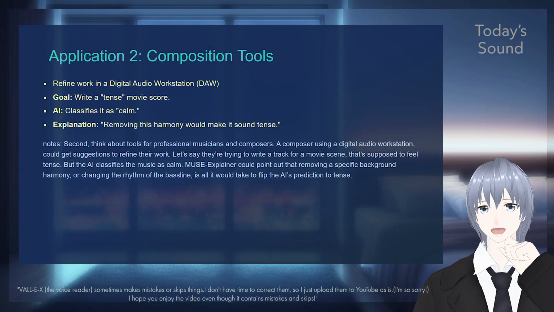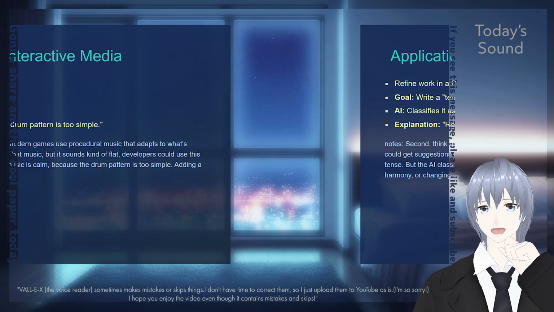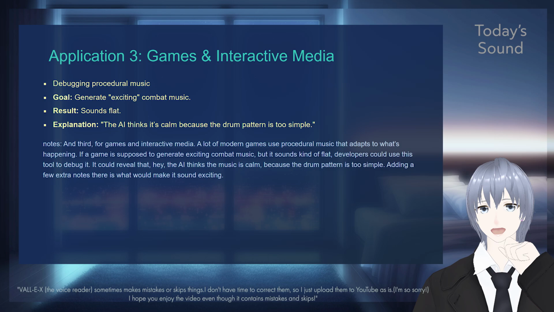Second, think about tools for professional musicians and composers. A composer using a digital audio workstation can get suggestions to refine their work. Let's say they're trying to write a track for a movie scene that's supposed to feel tense, but the AI classifies the music as calm. MUSE-Explainer could point out that removing a specific background harmony or changing the rhythm of the bass line is all it would take to flip the AI's prediction to tense.